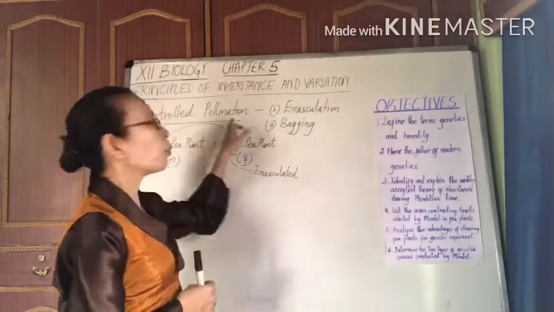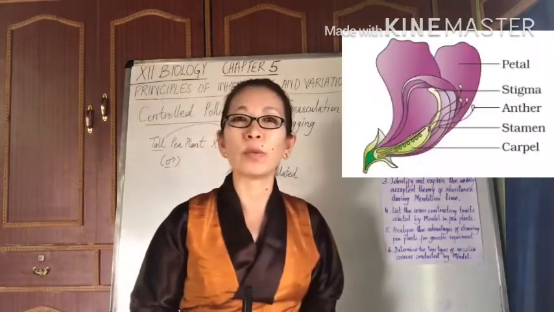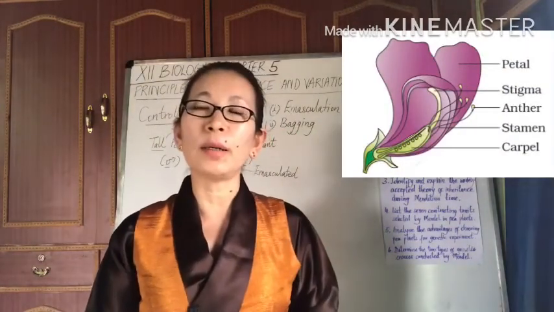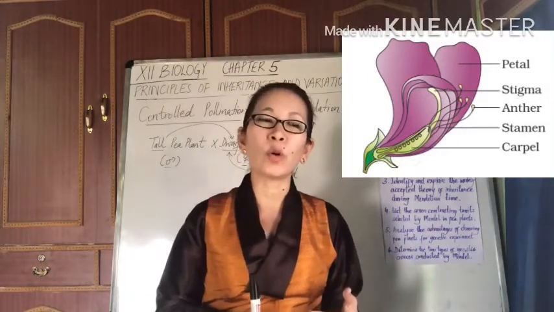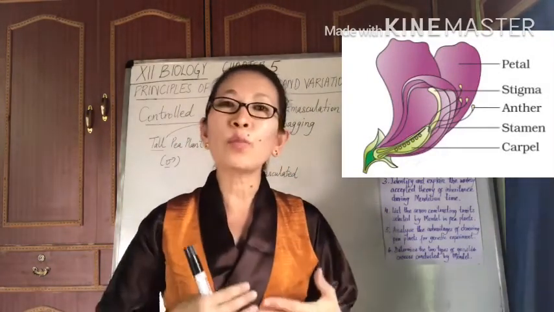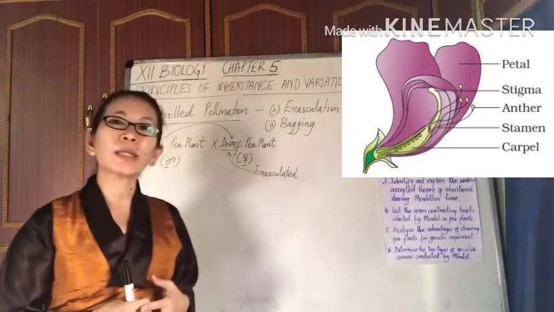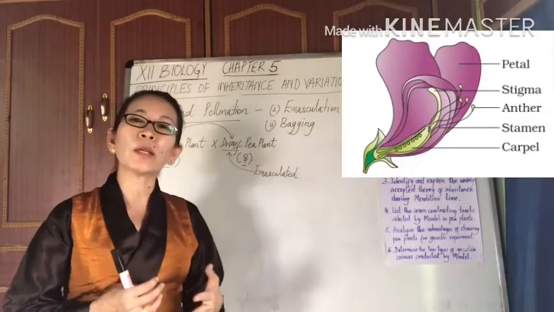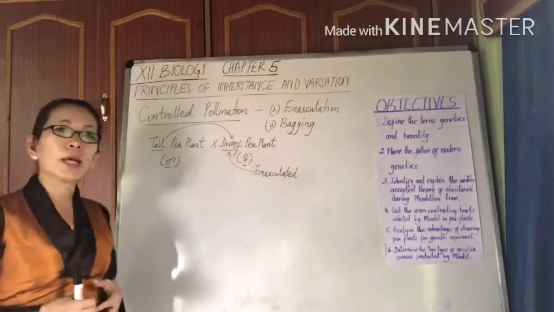many controlled pollinations. The reason is because pea plants have bisexual flowers, and as we discussed earlier, these flowers are naturally adapted to self-pollination. Now, if Mendel had to make crosses of his choice, let's take an example here.